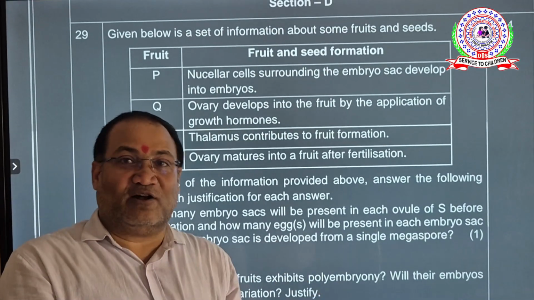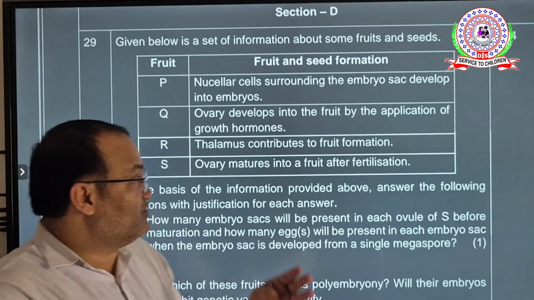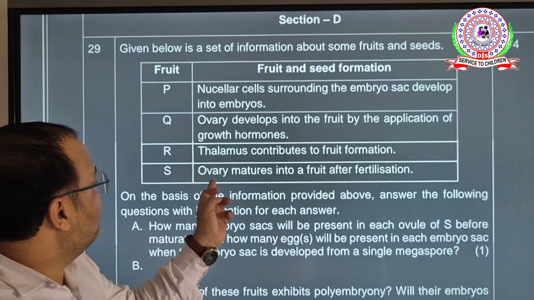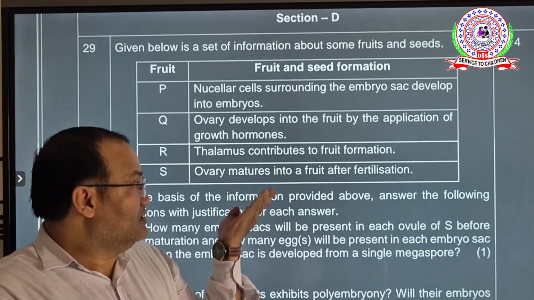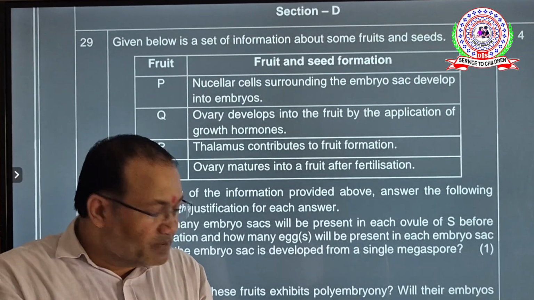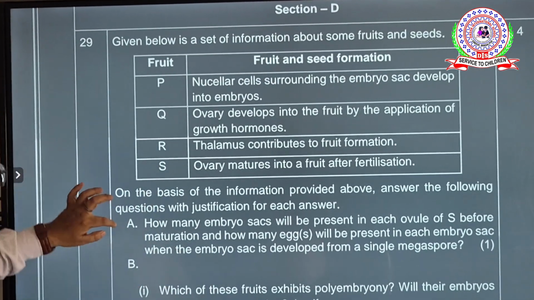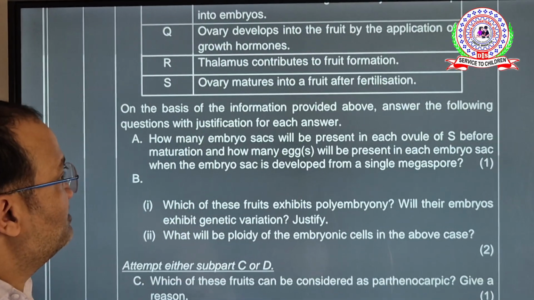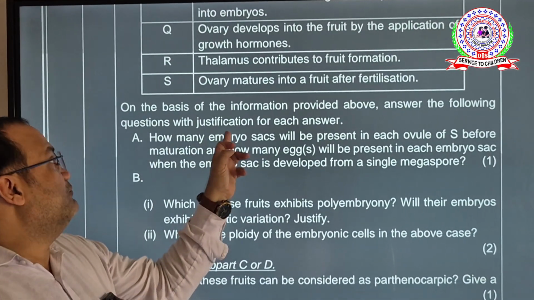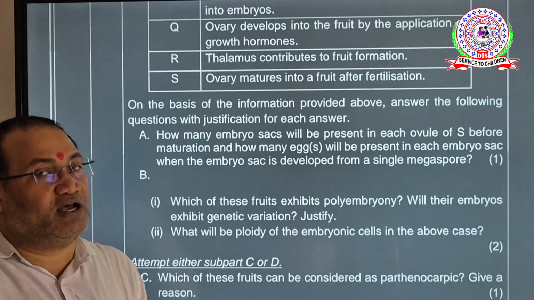We are not saying that false fruit cannot be consumed. You cannot say like this. Okay, and the next, ovary matures into a fruit after fertilization. This is fruit formation, simple fruit formation. Let's go into the main question. On the basis of the information provided above, answer the following questions with justification of each answer.